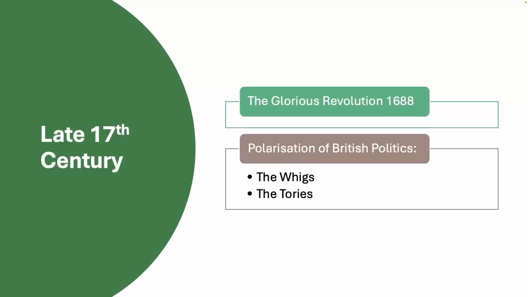Parliamentary sovereignty, of course, for those of you who remember all the way back to our lessons on parliamentary sovereignty, dates as far back as the Glorious Revolution of 1688. By contrast, then, we see that the Whigs favoured parliamentary supremacy, they favoured civil liberties, and they favoured the limitation of the royal prerogative, of royal power.